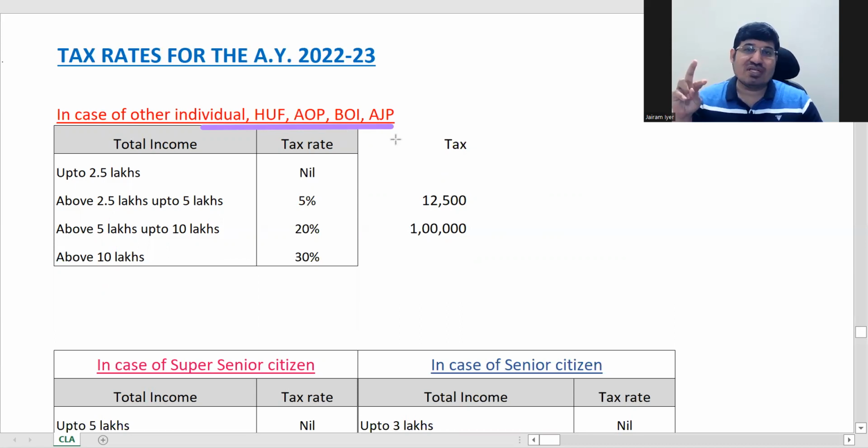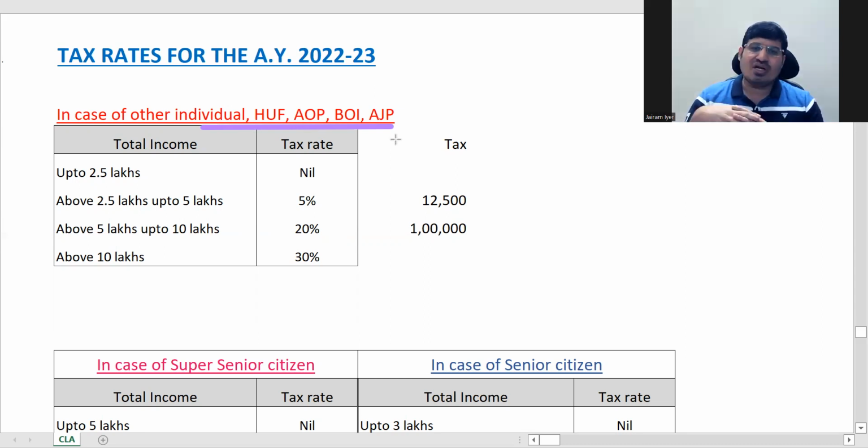Then of all persons, two are business persons, correct? One is a firm, one is a company. They particularly do business, these two. So normally most of the things for these two are common or similar, because both are business entities. Then your local authority is a little different, and that table is also a little different.